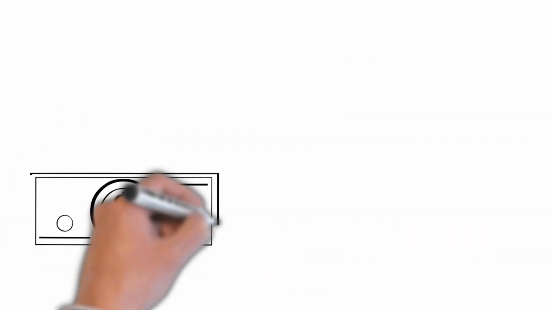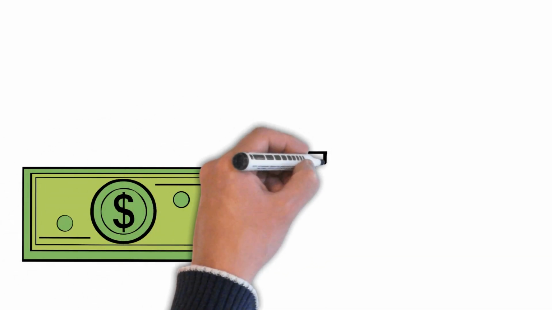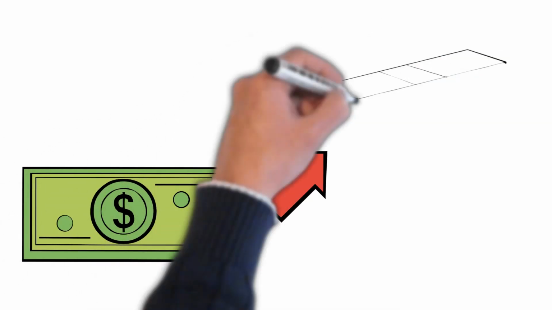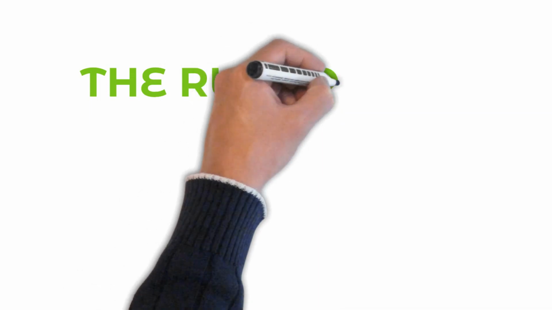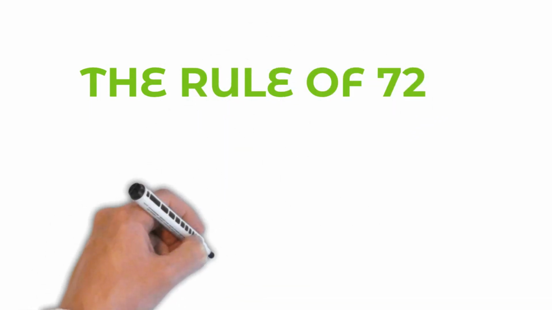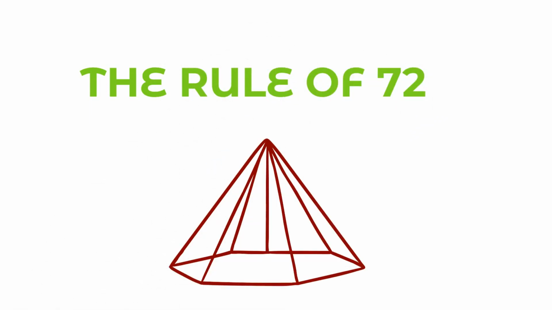Being able to double your money in a few years is literally everyone's dream. How many times have you wished upon a shooting star that tomorrow you will wake up with 6 figures in your bank account? Well, I'm here to tell you that this is possible. I'll be talking about the rule of 72. So stay tuned and get ready to learn.